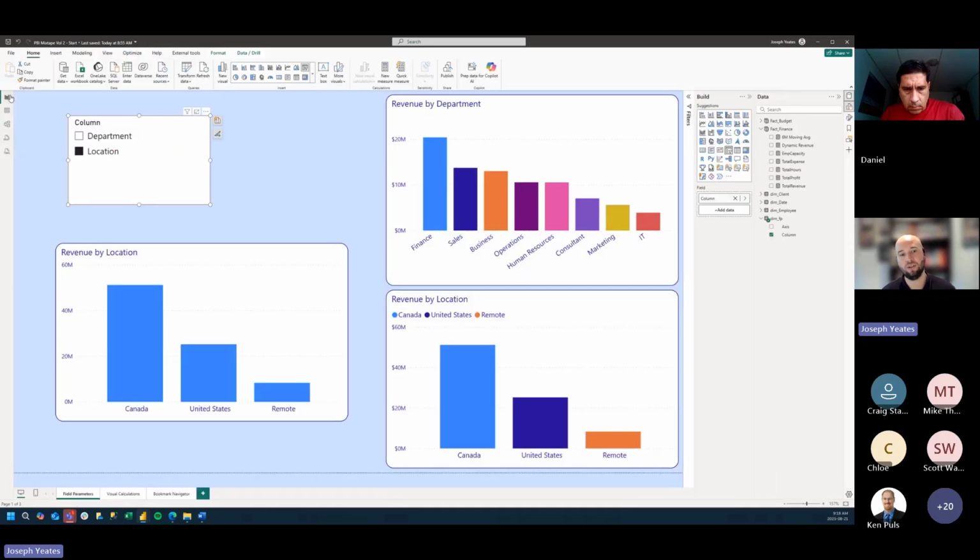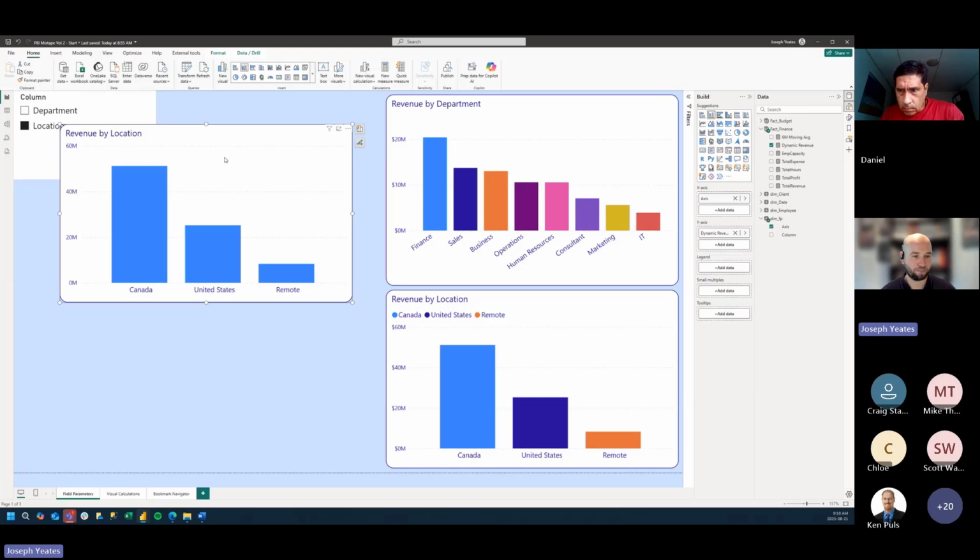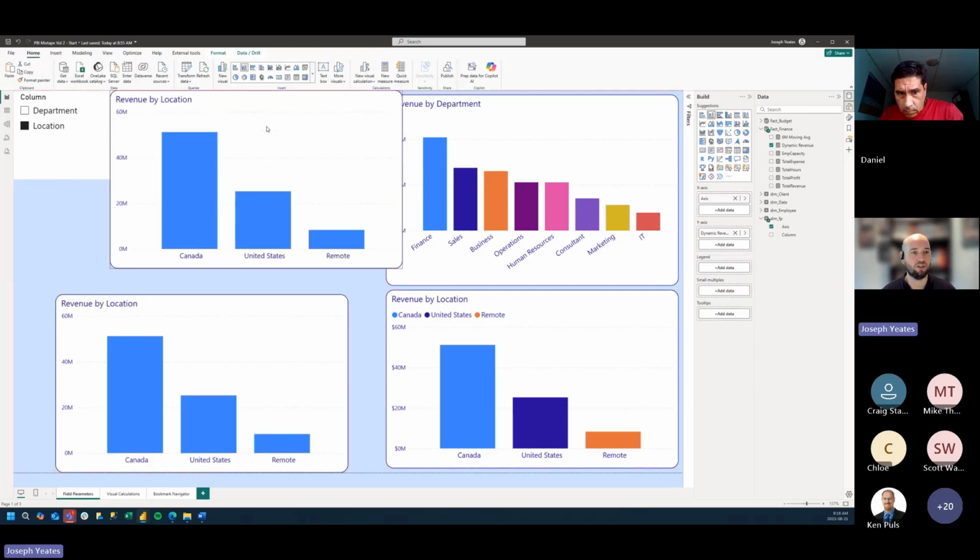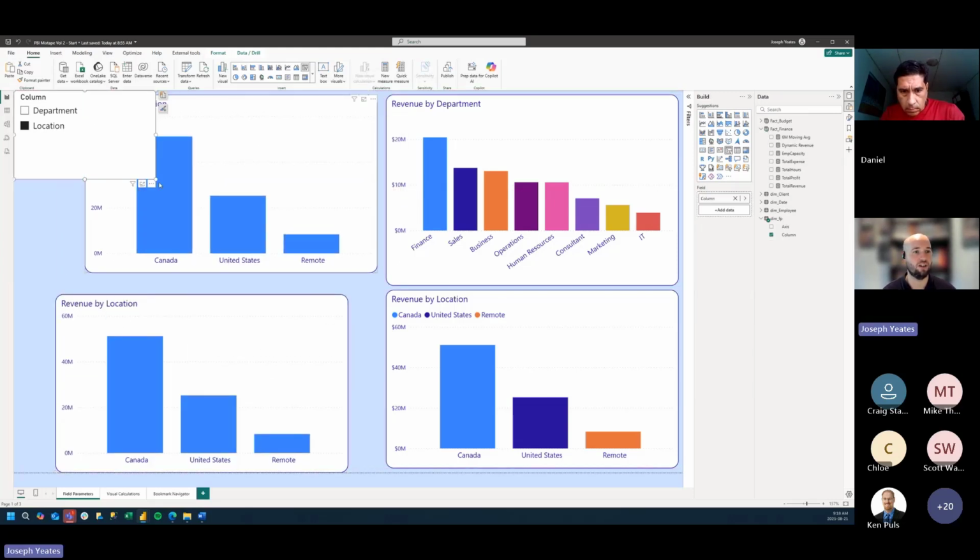So this can work, but let's have a look to see how field parameters can make this even easier. Let's copy this visual once more. I'm just going to leave all our old way up here in the top left-hand corner.